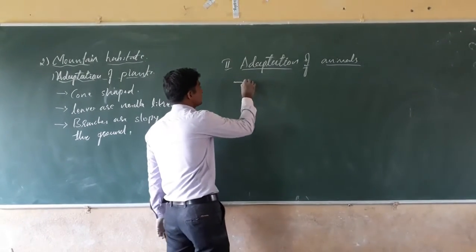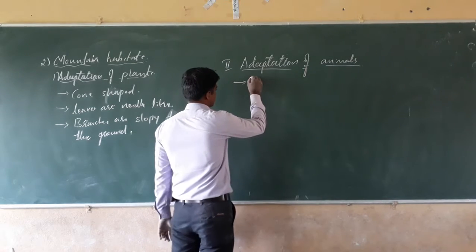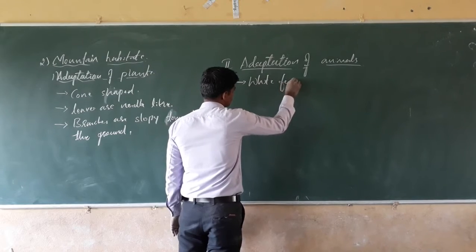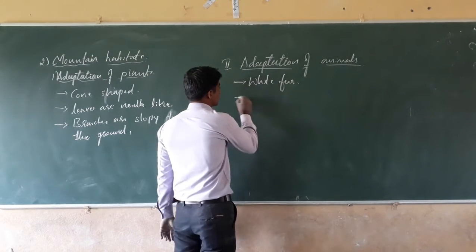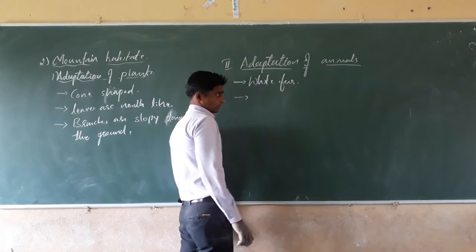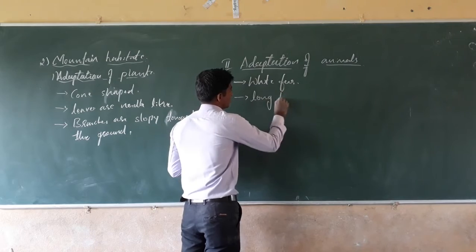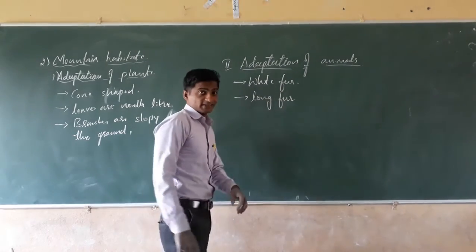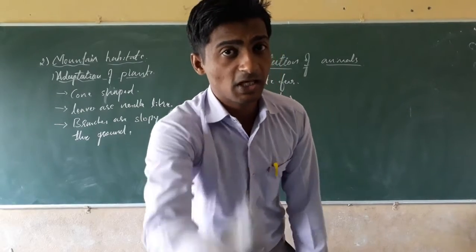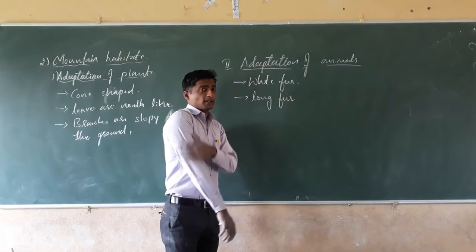The animals with white fur, and with long fur on their body. Fur means body hairs on the animals are called fur. Yes, these long furs are present.